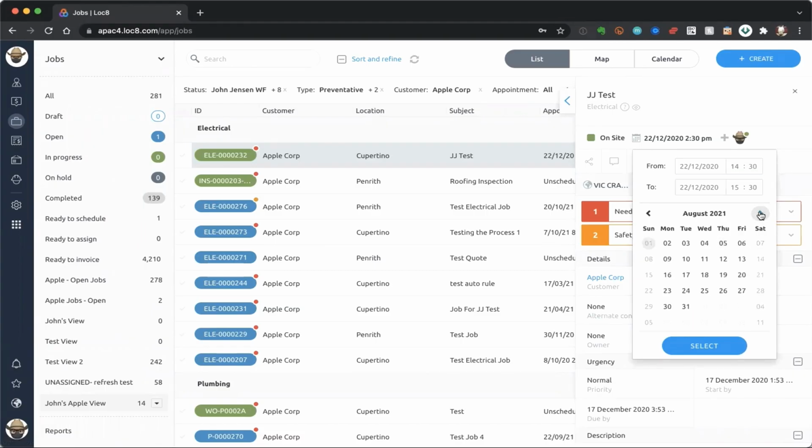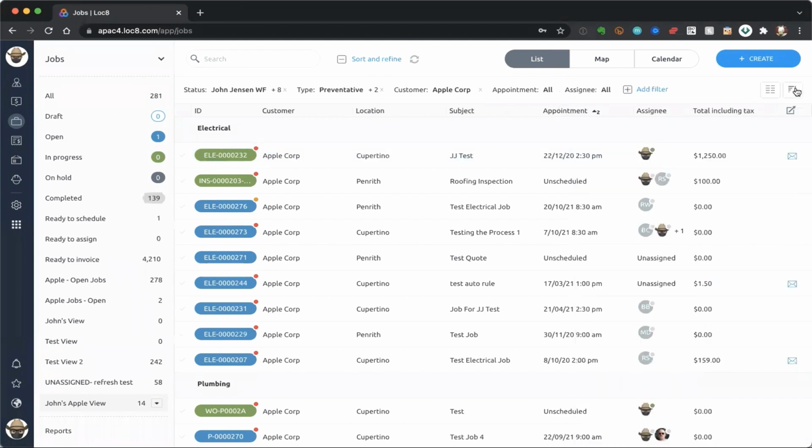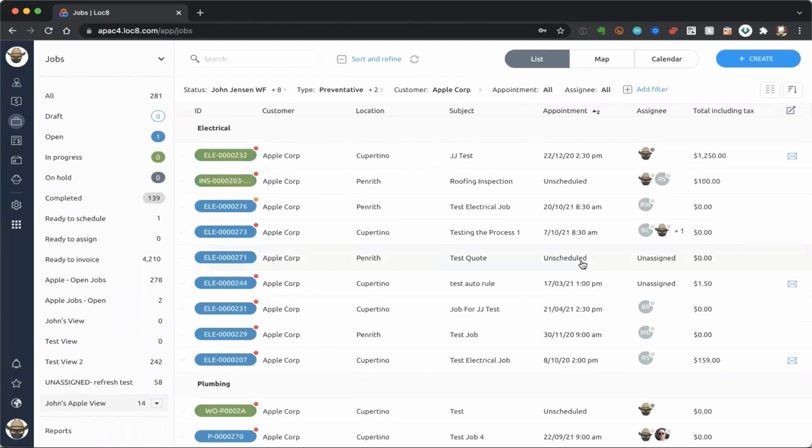So what we're looking at here, we're in October. I'm going to go ahead and jump over to October the 19th to be exact. I'll set that to tomorrow, and I'll keep that time frame applied. And it's as easy as that. And that's now updated. And also, most importantly, that particular technician, in this case myself, he'll get an update on his mobile application, just to let him know that that particular appointment has now been updated.